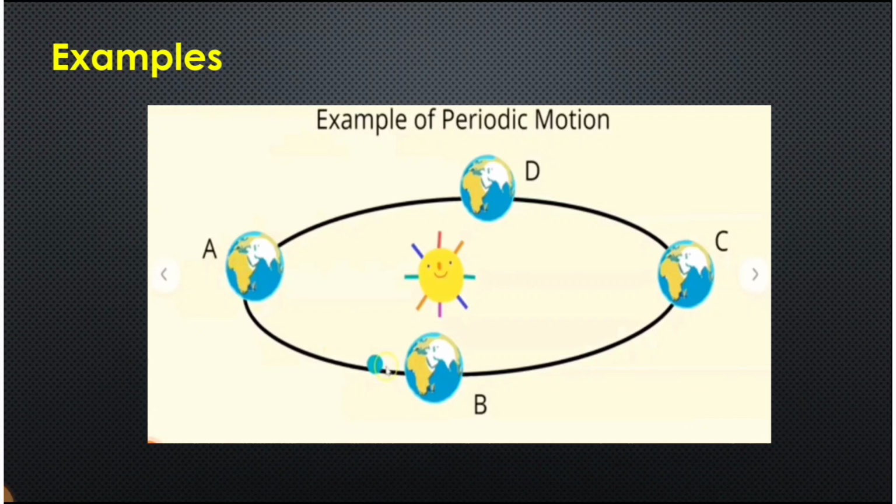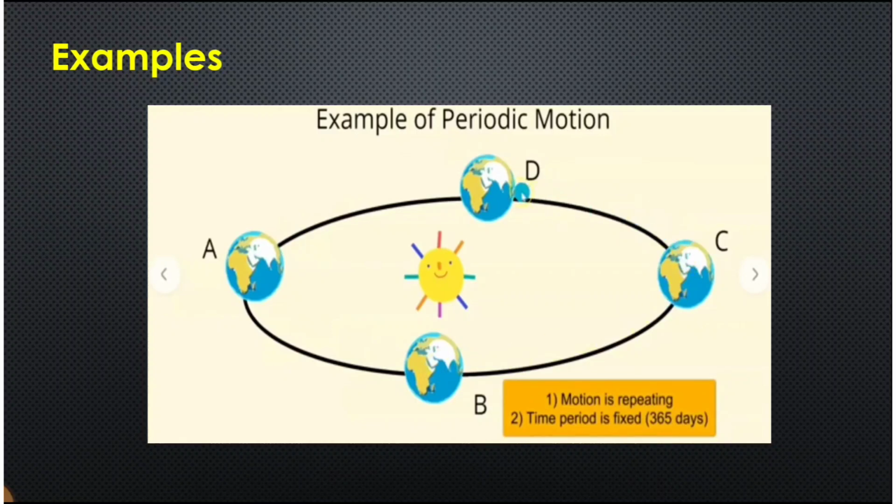The rotation or the movement of the earth around the sun is also an example of periodic motion. If you see in the video, it is moving from point A to B, C, D, and again it comes back to A. The fixed time period is 365 days. So we say that it is an example of a periodic motion because the time to complete its round is the same.